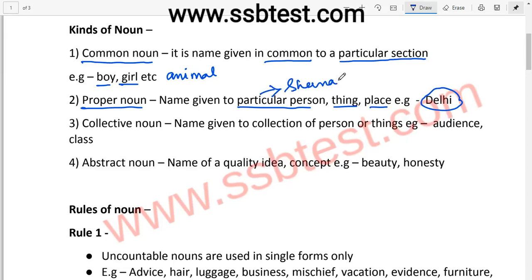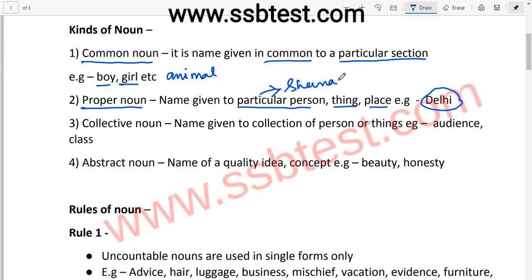Now, what is the difference between common noun and proper noun? The difference is that in common noun, we are referring to a particular section. However, in proper noun, we are referring to a particular person or a particular thing or a particular place. We are not referring to any particular section in this. That is why it is known as proper noun.